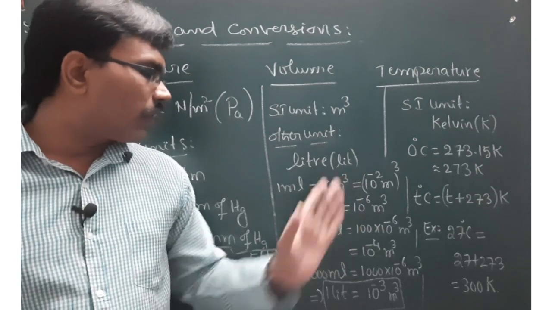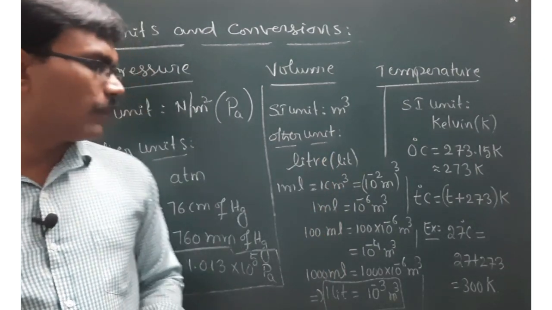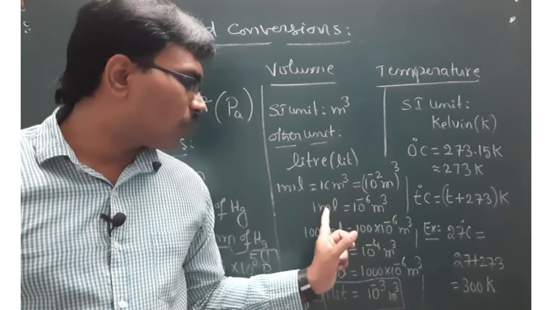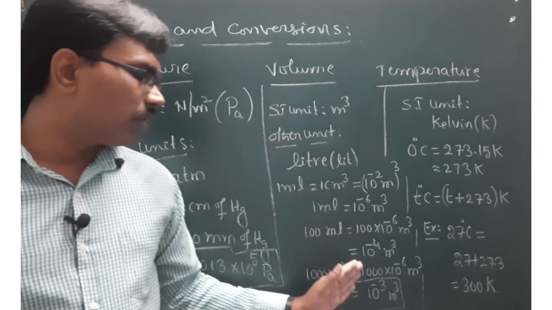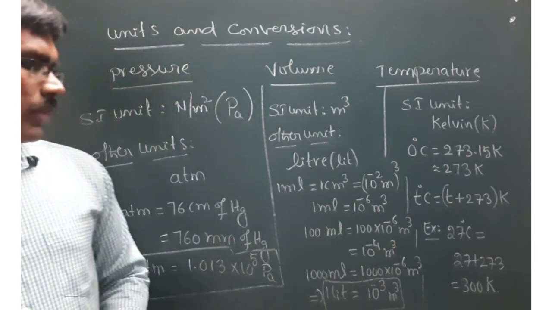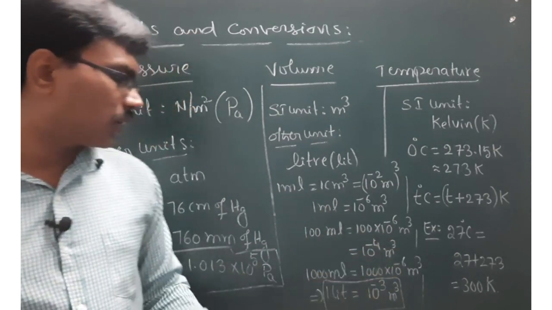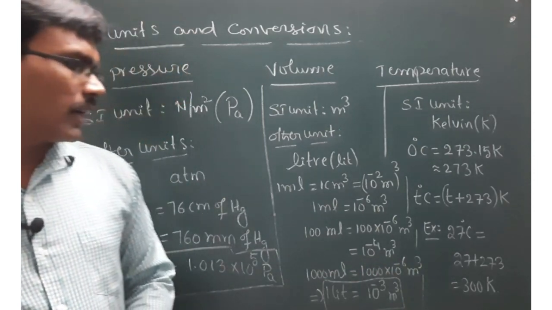1 ml of gas occupies 1 centimeter cube of volume. If you convert that centimeter cube to meter cube, then 1 ml of gas occupies 10 power minus 6 meter cube. Then 100 ml is equal to 10 power minus 4 meter cube, and 1000 ml is equal to 1000 into 10 power minus 6 meter cube, right?